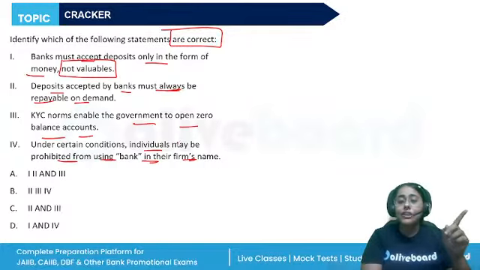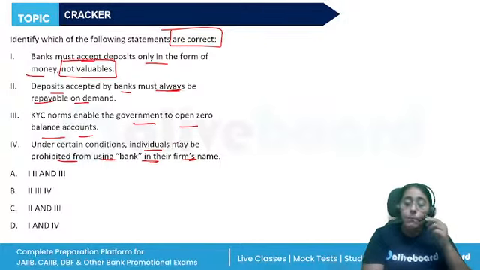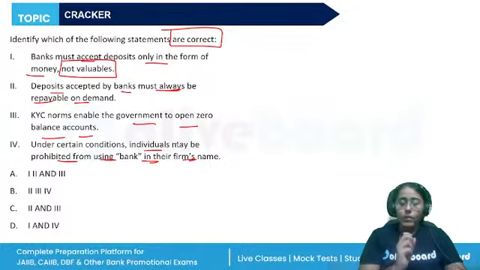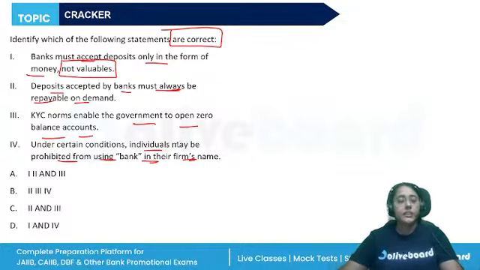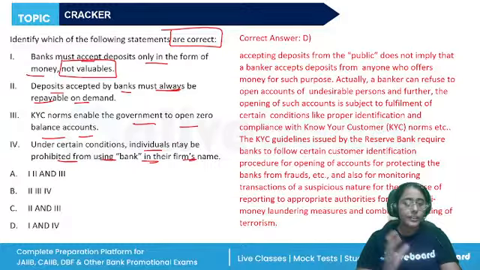Again, the KYC norms help the RBI and the banks to know the customer identification, protect the banks from frauds, monitoring the transactions of suspicious nature, preventing money laundering. All right. So the correct answer should be 1 and 4. And along with the questions, along with the answer, you will also get the explanation for your revision.